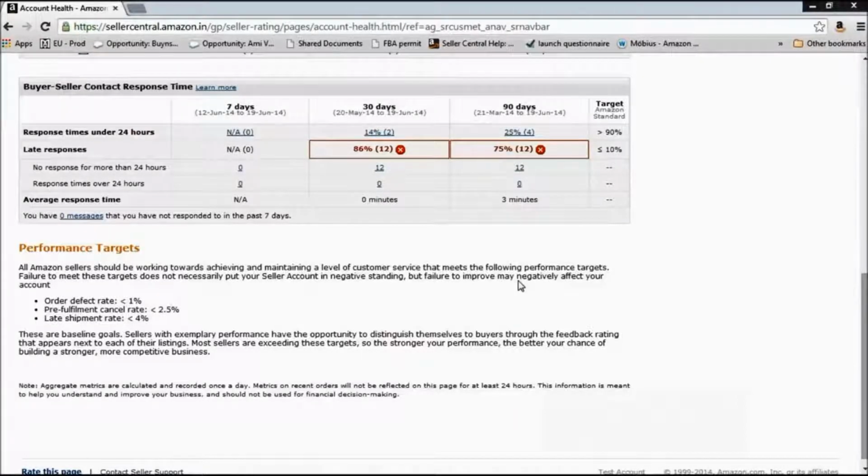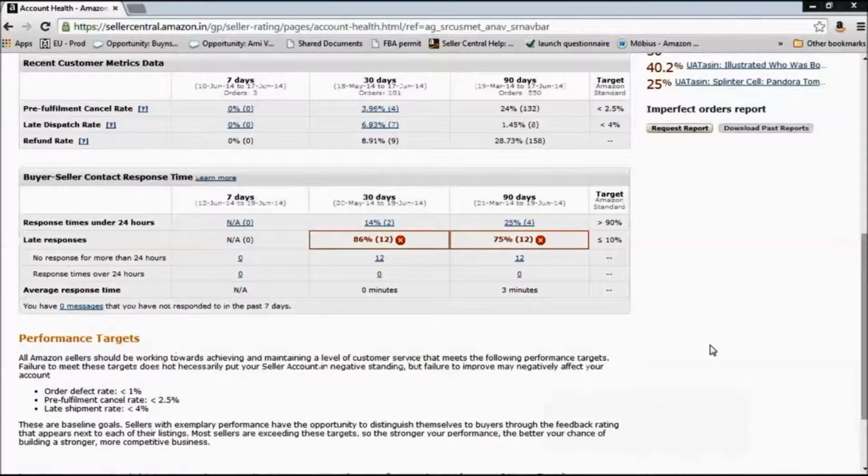Or two, if you have defaulted on these performance metrics by a large margin, we can actually go ahead and suspend or block your account from selling on Amazon. Now, if unfortunately the second thing happens and your account is suspended or blocked from selling on Amazon, you have to create a plan of action and send that plan of action to us for us to review it and reinstate your account.